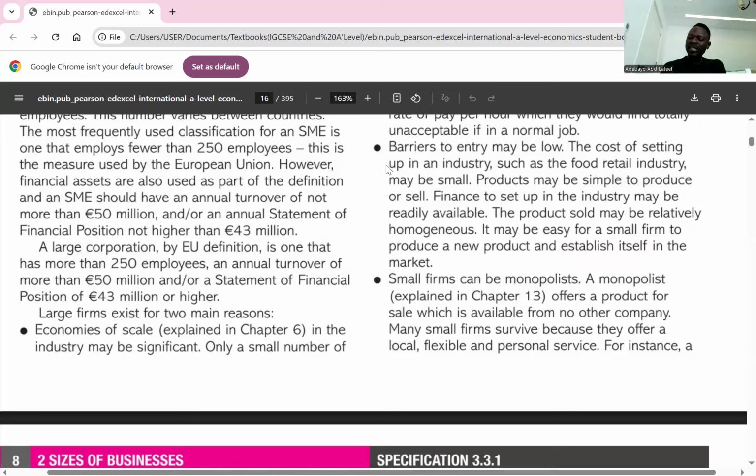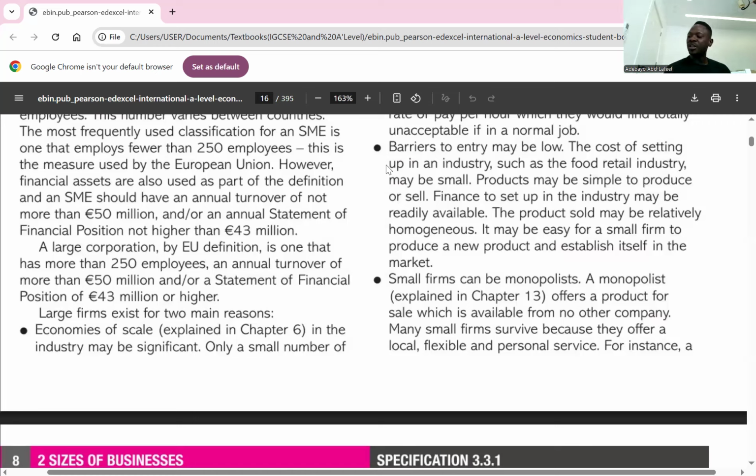Then when it comes to the statement of financial position, we're talking about assets, liabilities, and capital of the business. The resources that the business owns, the resources that the business owes to third parties, and the amount of money invested by the owners of the business. So that is what the 43 million is about. Is it clear? Yes. Great.